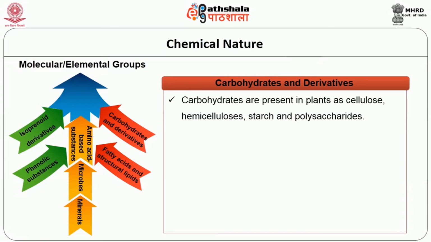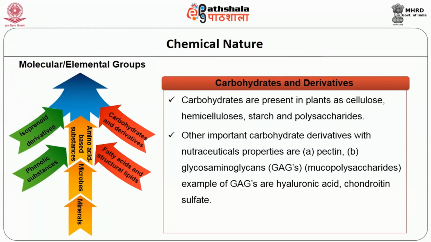Several polysaccharides are resistant to digestion in humans, and these polysaccharides are grouped along with the phenolic polymer lignin to form fibers, which is an important plant nutraceutical. Other important carbohydrate derivatives with nutraceutical properties are pectin and glycosaminoglycans, or the mucopolysaccharides. Some examples of these GAGs are hyaluronic acid and chondroitin sulfate. So, are you familiar with carbohydrate derivatives? Yes, they are present in plants.